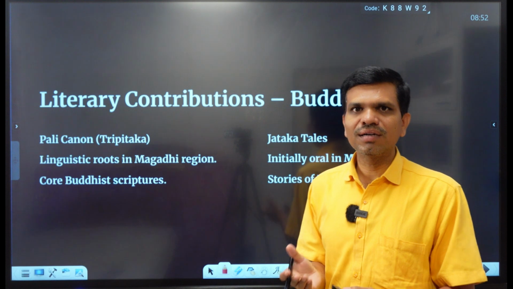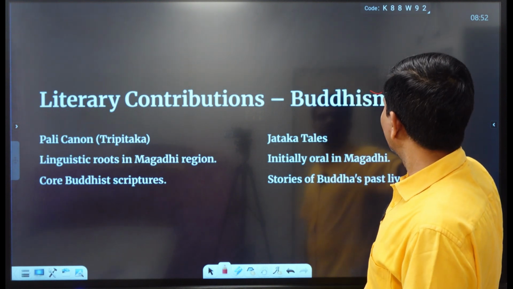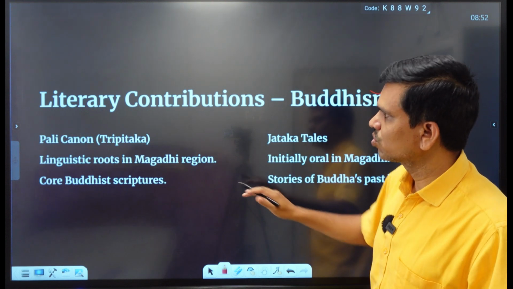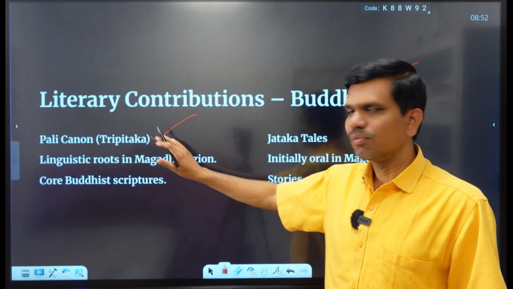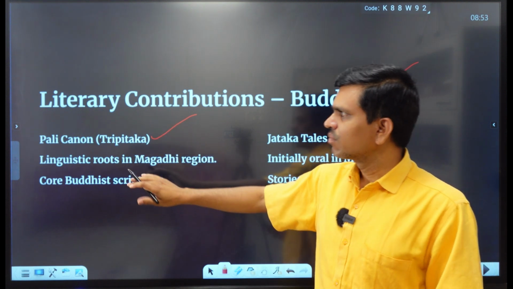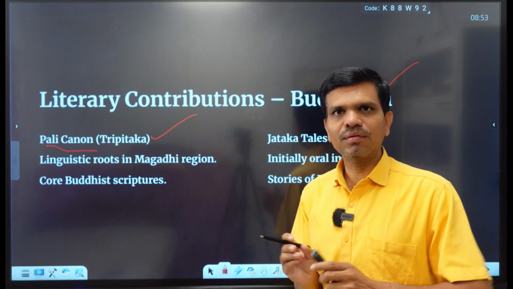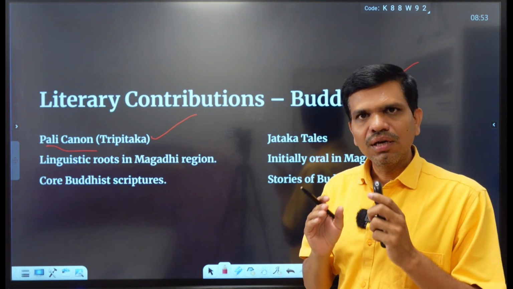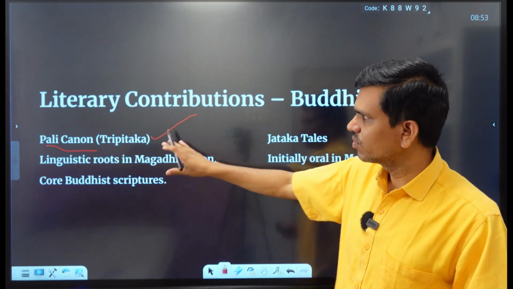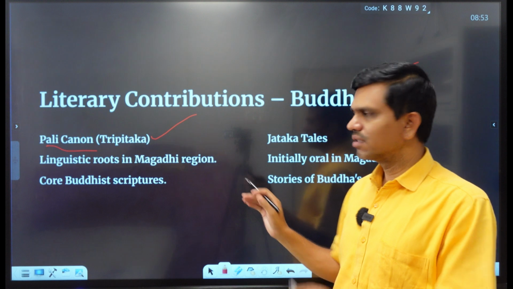As we know, the language is used in Buddhist scriptures, hence it has great literary contribution. So in the Pali Canon's Tripitaka, most of the Tripitakas were in Magadhi. Pali and Magadhi are similar languages. There is great similarity between Pali and Magadhi Prakrit, and hence we find that these Tripitaka were composed in Pali as well as in Magadhi.